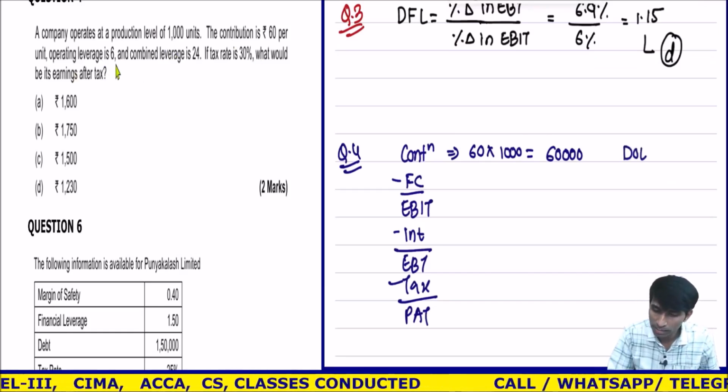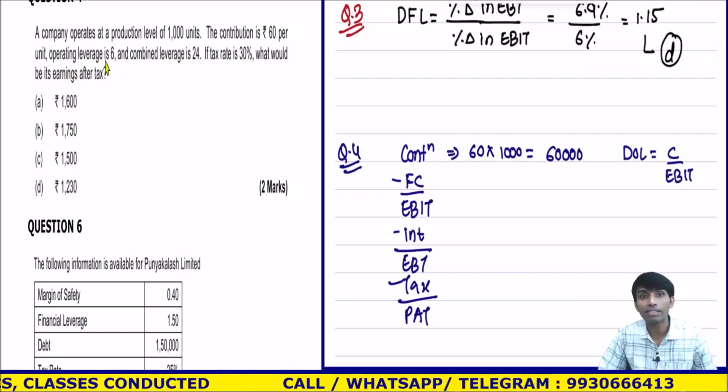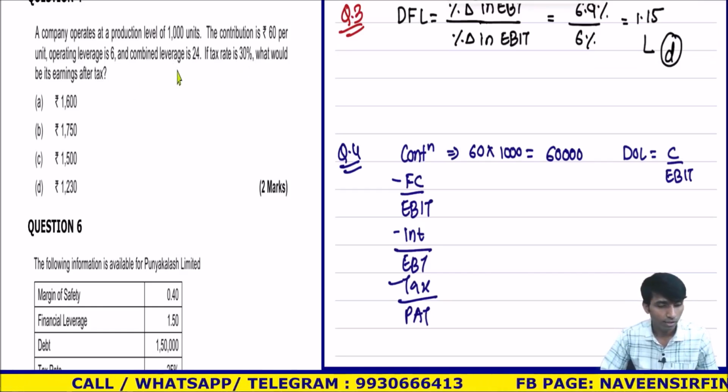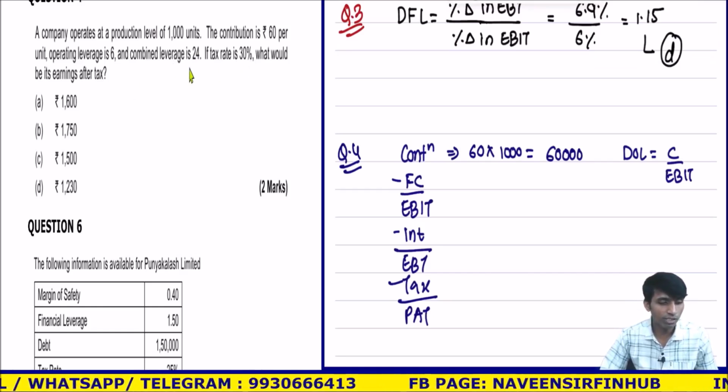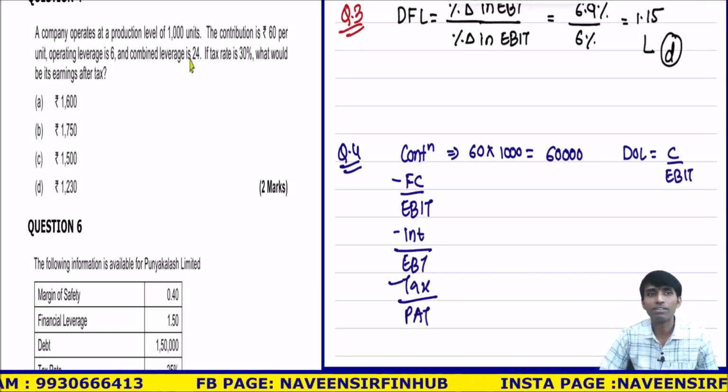We should know that operating leverage is equal to contribution upon EBIT. Correct? But I don't know EBIT. Contribution is there. Tax is there. Tax is 30%. Okay, now once you reach here, the student will get stuck. But you should understand that combined leverage is given.